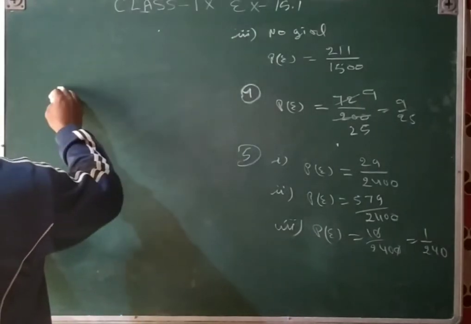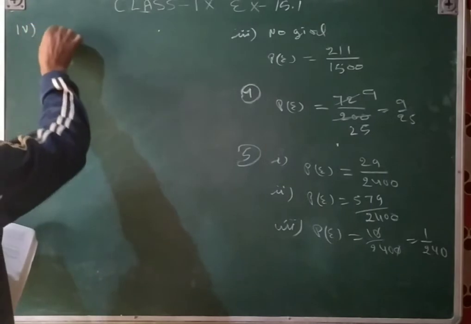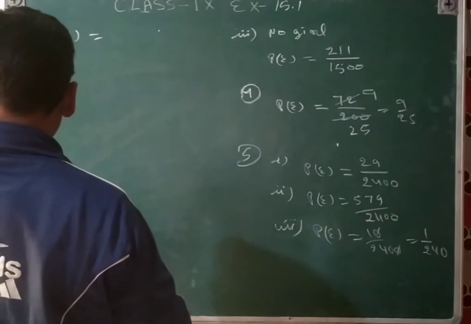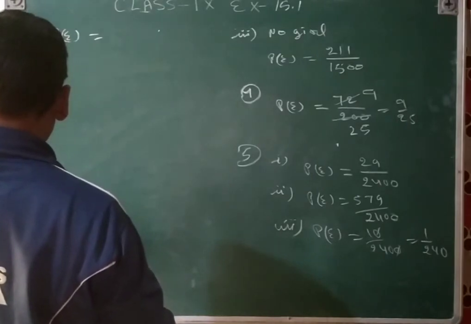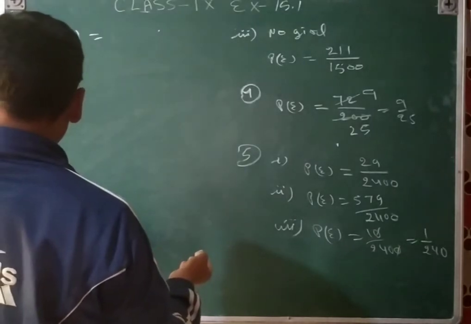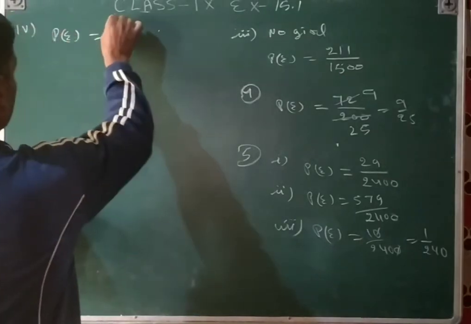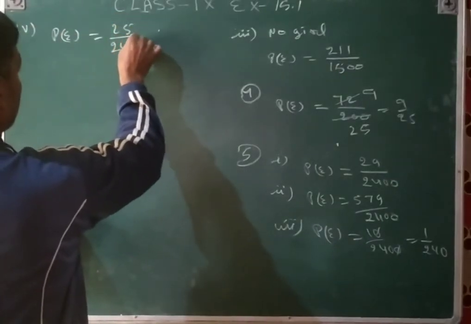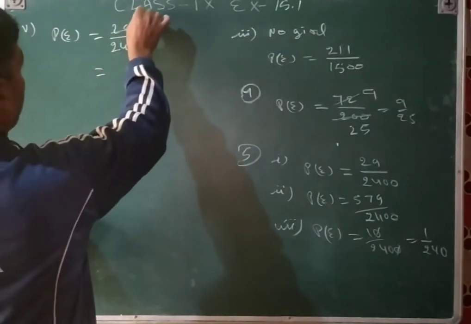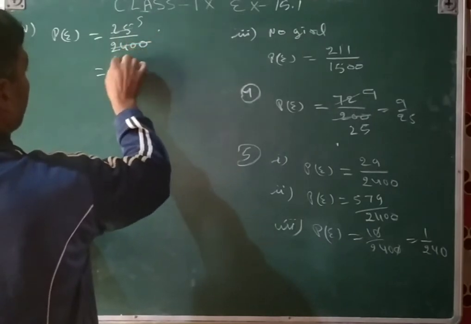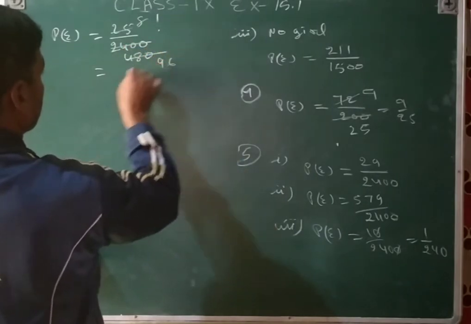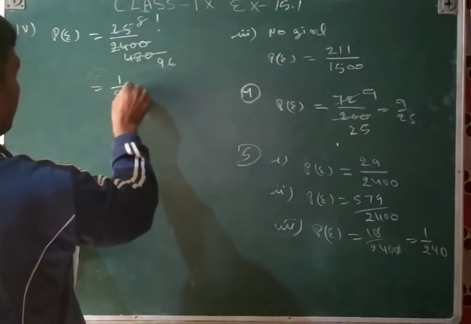Fourth part, that probability is equal to earning 13,000 to 16,000 per month, owning more than 2 vehicles, we are taking those owning more than 2 vehicles, so that is 25 upon 2400. By the cancellation, 5 5 ja, 5 4 ja, 5 8 ja, and then again 5 1 ja, 5 9 ja, 5 6 ja, that will be 1 upon 96.